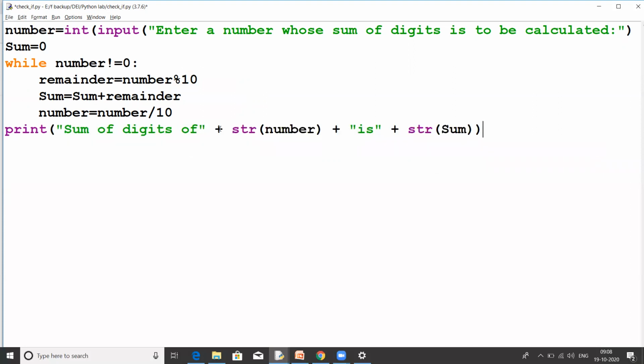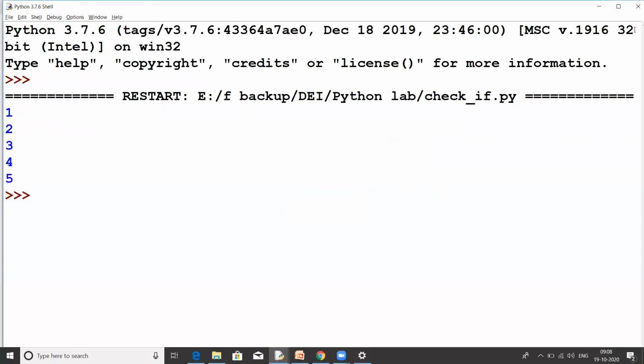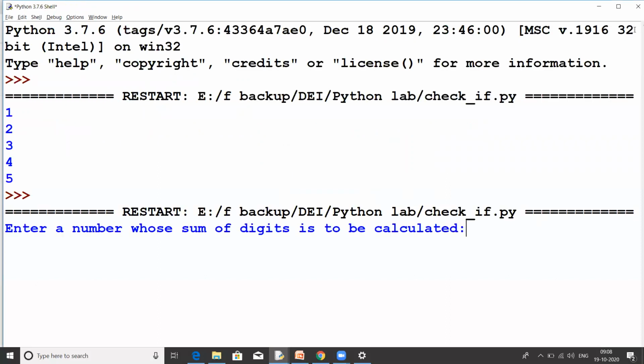So basically we are concatenating different strings here using this plus sign. We are converting this number into a string to perform this concatenation so that we can write the output in this single print statement. So the sum of digits of this number is this sum. Let's run this program and see what happens. Okay, it says invalid syntax because I have missed one parenthesis here. Okay, fine. Enter a number whose sum of digits is to be calculated.